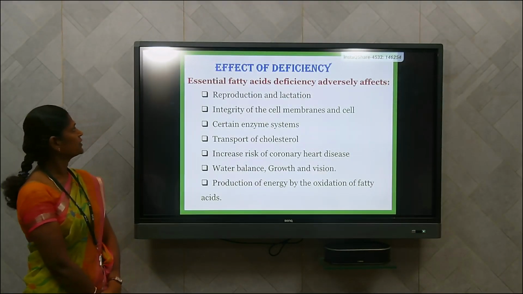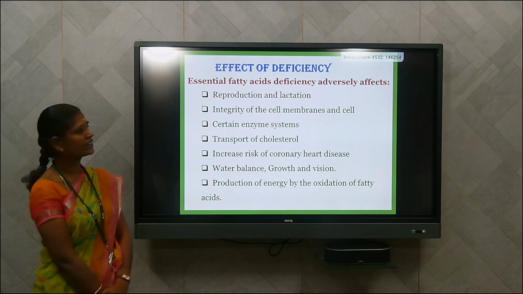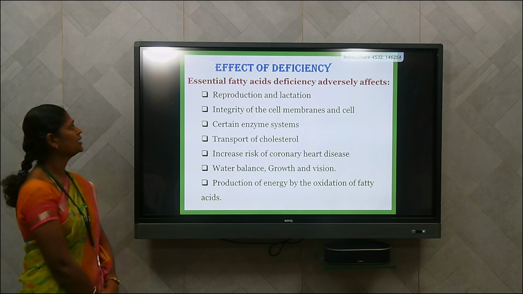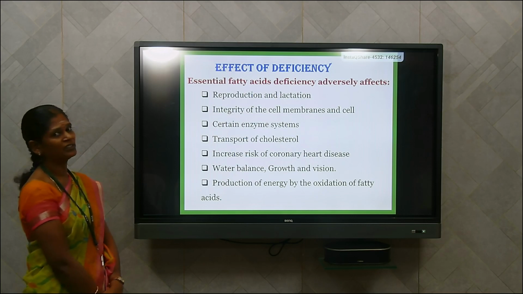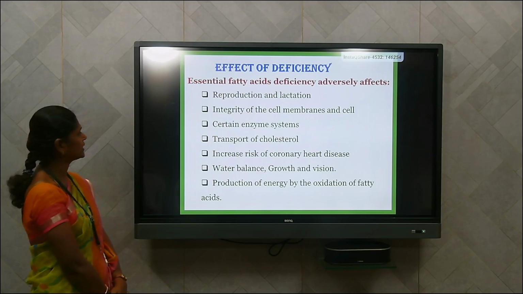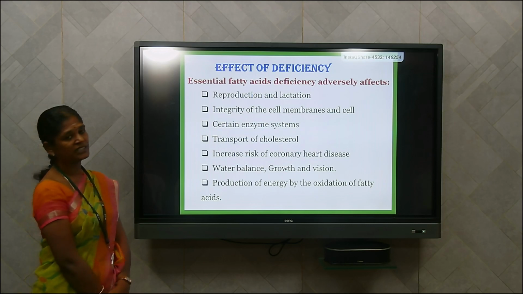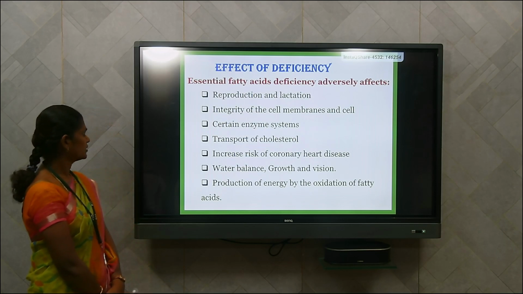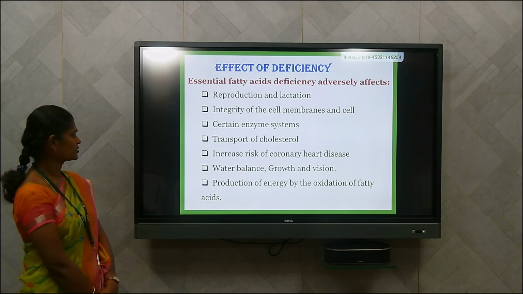Some of the effects of deficiency are given here, like reproduction. This is also involved in reproduction and lactation. If the essential fatty acids are deficient, it adversely affects reproduction and lactation and the integrity of the cell membrane, because it is also involved in the permeability of the cell membrane. So it affects the integrity of the cell membranes and cells, and also affects the enzyme systems, which affects the transport of cholesterol and increases the risk of coronary heart disease. It also adversely affects the water balance, growth and vision, and also the production of energy by the oxidation of fatty acids.